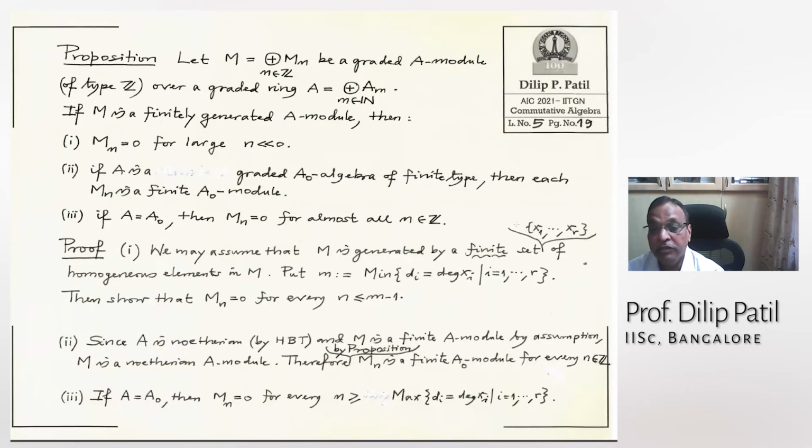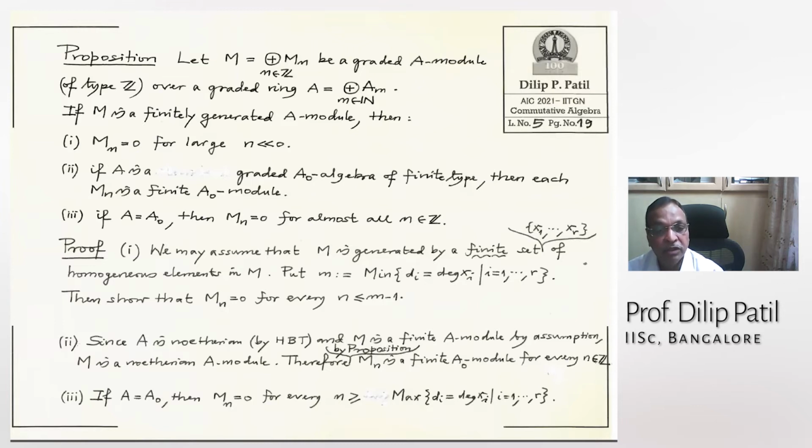Remember, these homogeneous elements may have negative degrees, because a homogeneous component of an element may have negative degree. This is very easy to show. So that proves one: for large negative n, Mn is 0.